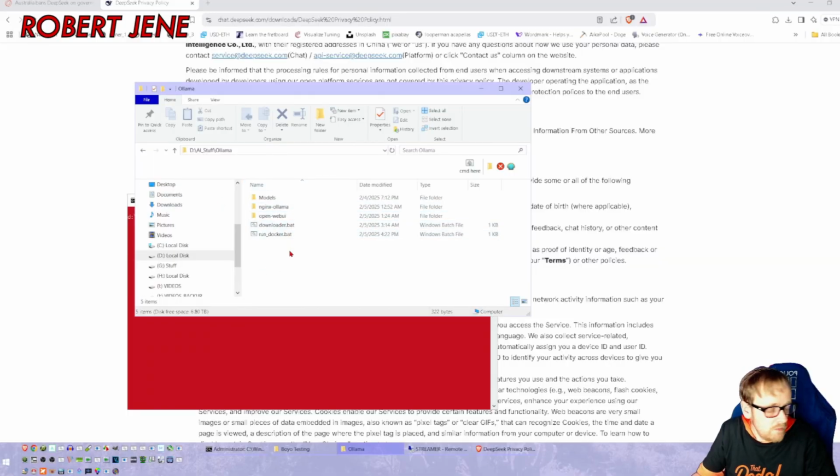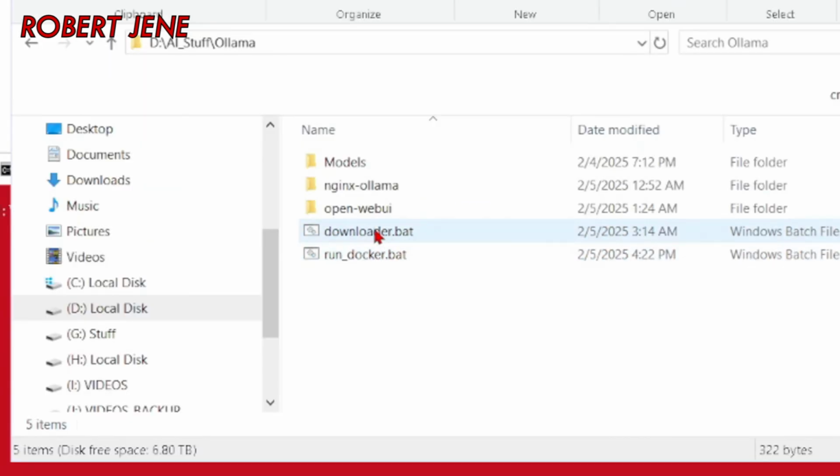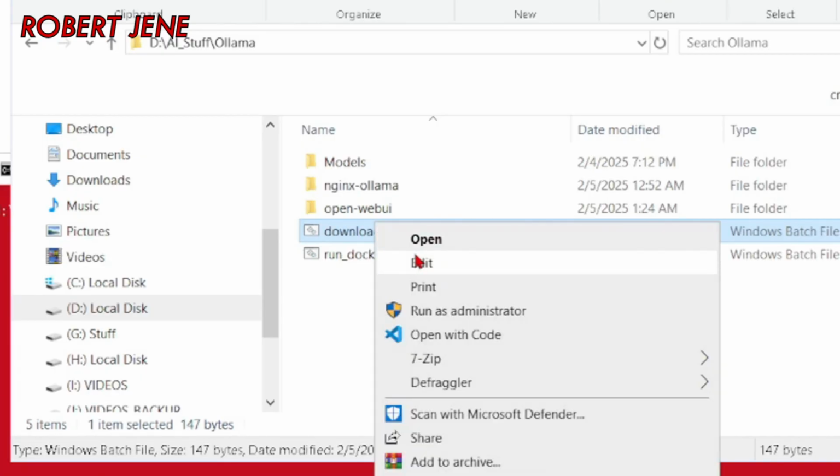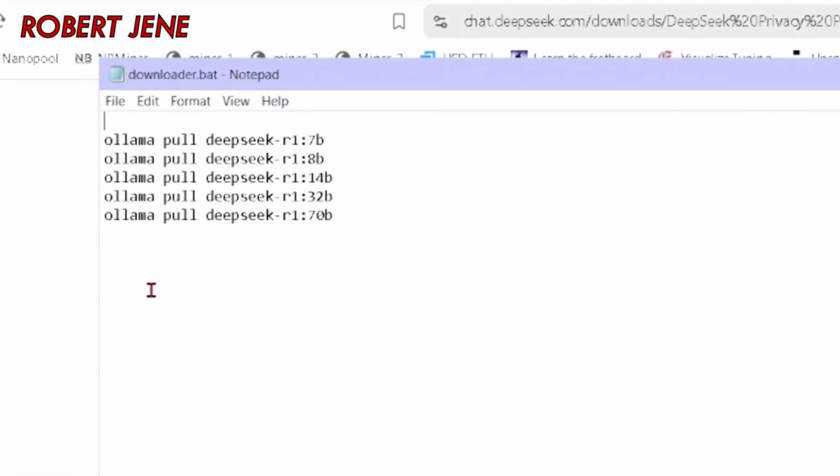This is my main editing rig, and it's got 128 gigabytes of system RAM, so I'm going to be trying more of these models. But I made this downloader.bat file that I ran last night. And if I right-click it and hit edit, see, I just made a file like this with all the different models I wanted to try. And then ran it.